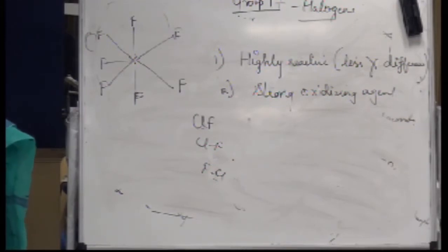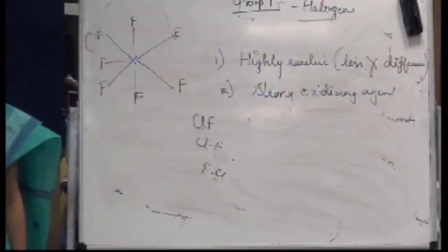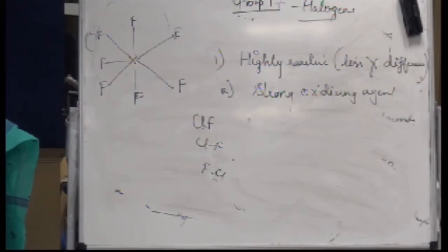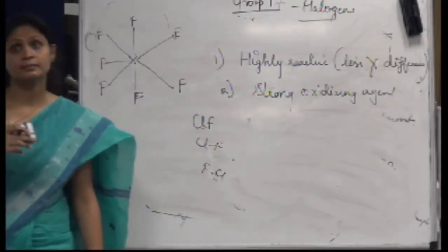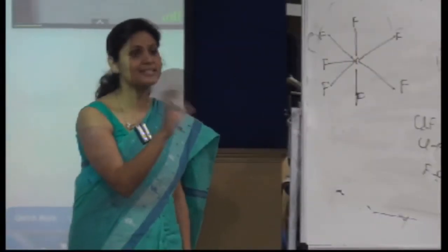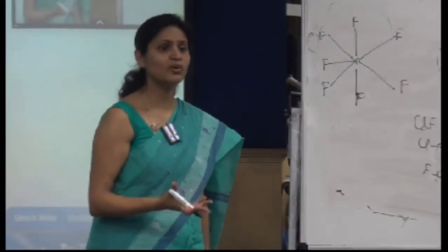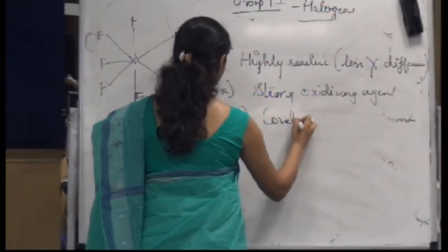Like Cl2, F2, Br2, they all show oxidizing power, right? Similarly, interhalogen compounds will also show the oxidizing behavior. All the interhalogen compounds will show most of the properties shown by the conventional halogens, right? As compared to pure halogens, they are unstable, and hence they are more reactive. And then they are covalent, obviously, right?